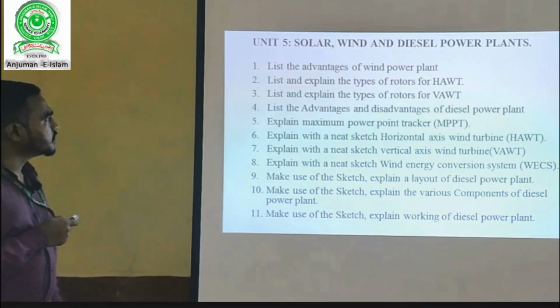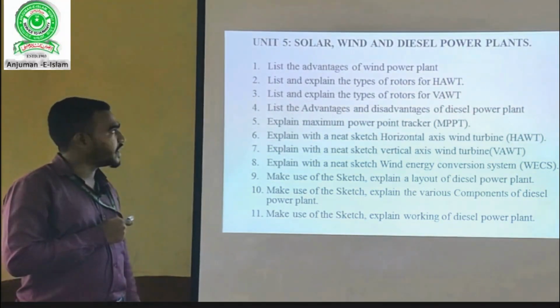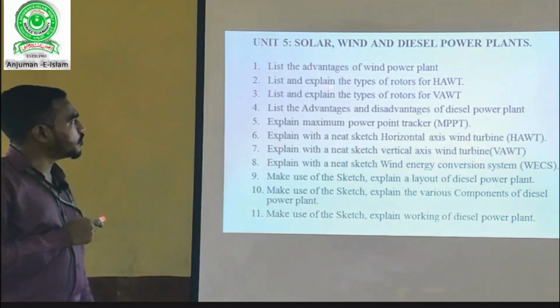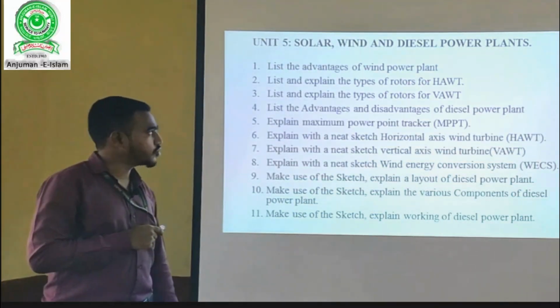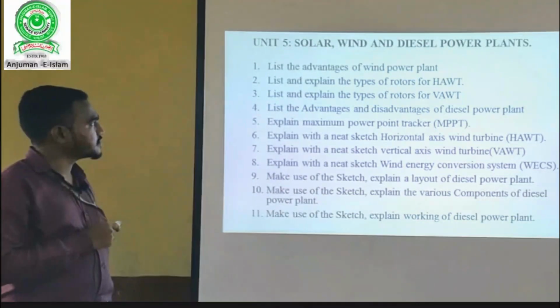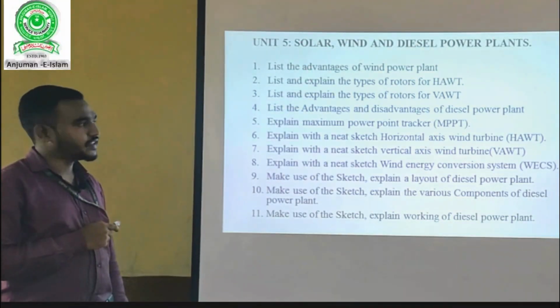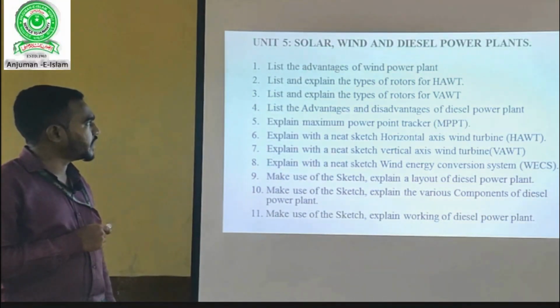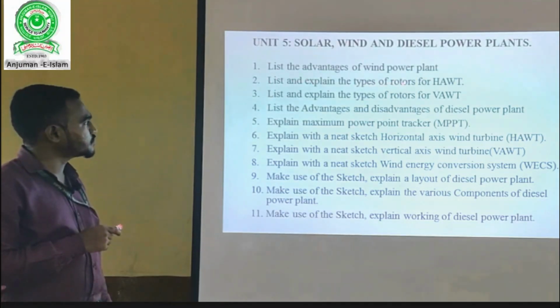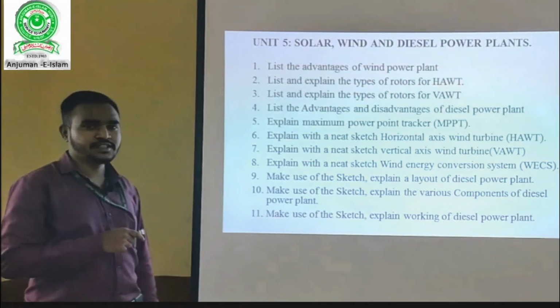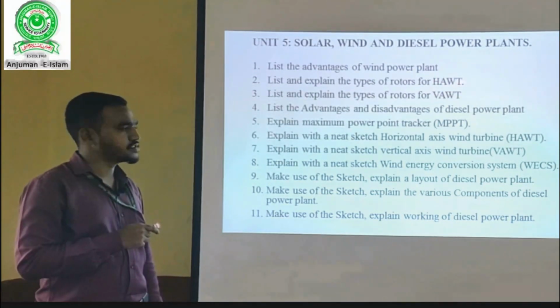Dear students, the important questions of unit 5 are: first one is list the advantages of wind power plant. This question can be asked for 5 marks. You just need to list the advantages of wind power plant. Second one is list and explain the types of rotors for HAWT. HAWT is horizontal axis wind turbine.